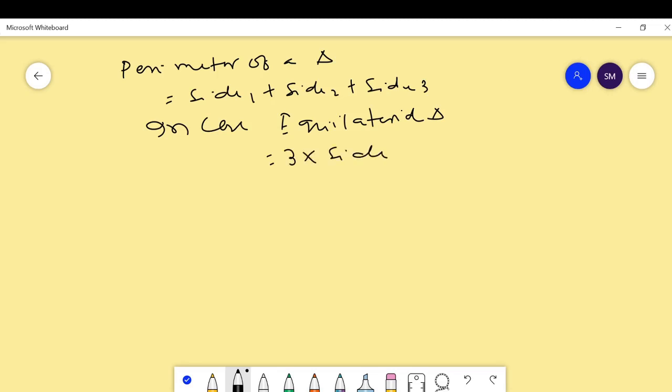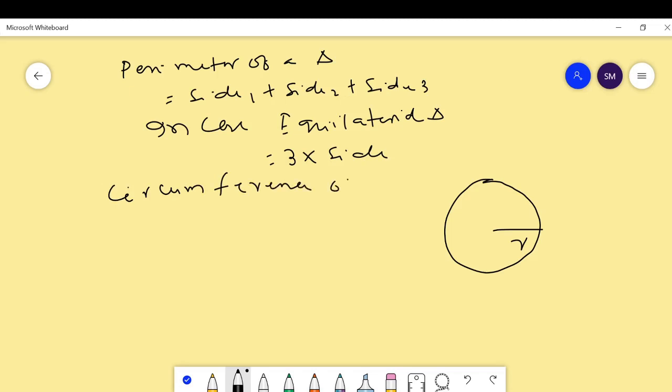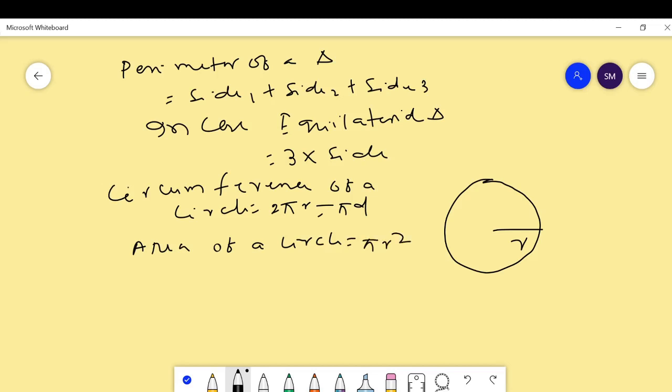Okay. Then here, what is the circumference of a circle? Here the circle is given whose radius is r. Circumference means perimeter of the circle. Circumference of a circle is equal to 2 pi r or pi d. Then area of a circle is equal to pi r square. Here r is the radius of the circle.